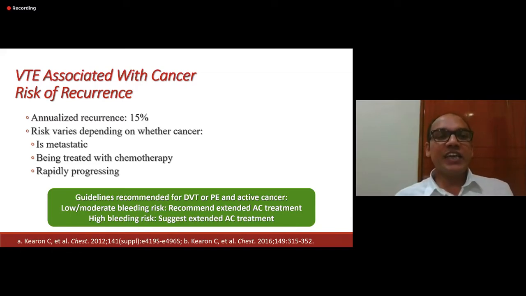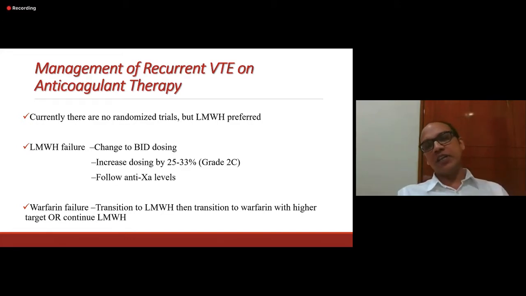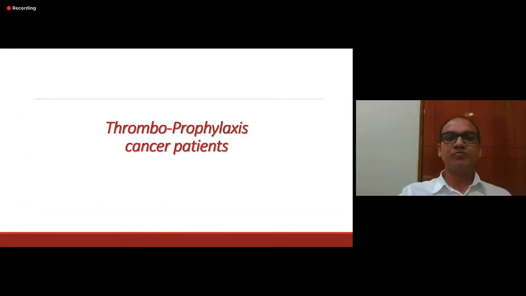As far as the recurrence of VTE is concerned, in spite of continuing anticoagulants, there is a 15% annualized recurrence of VTE in cancer patients. In case of recurrences, usually low molecular weight heparin is preferred over the DOACs.